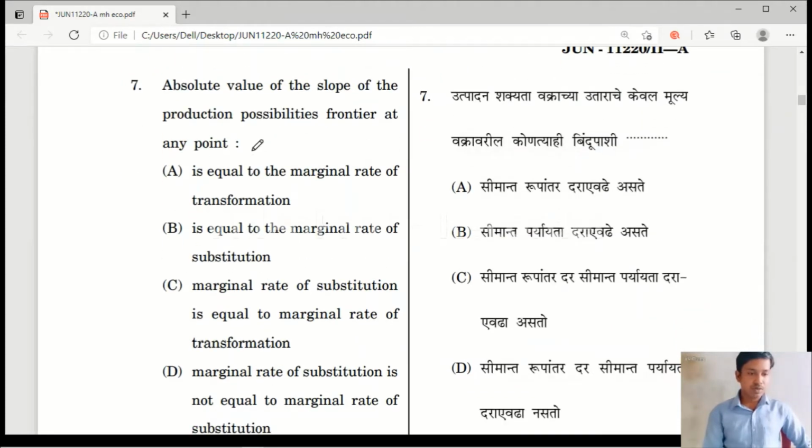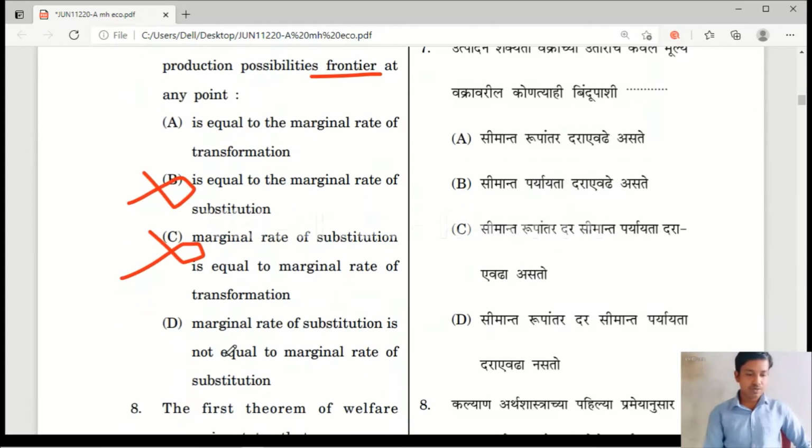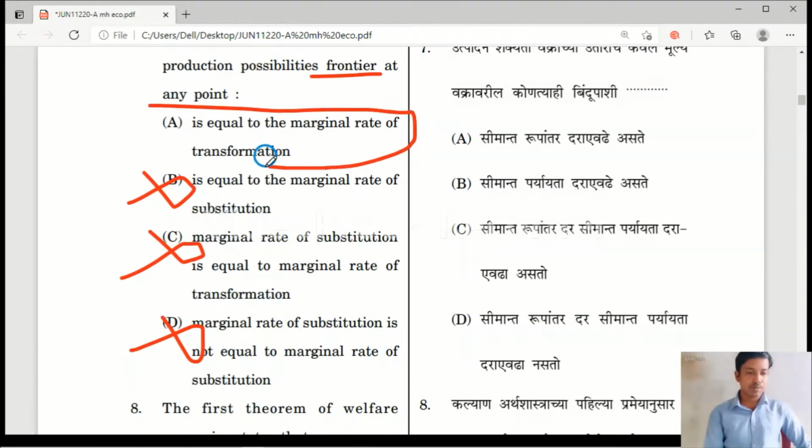Question number 7. Absolute value of the slope of the production possibility frontier at any point. Option A is equal to the marginal rate of transformation. Option B is equal to the MRS. MRS will arise in the indifference curve. MRS is equal to MRT, so this is also wrong. Marginal rate of substitution, all these three are wrong here. Only option A is the correct answer, is equal to the MRT.